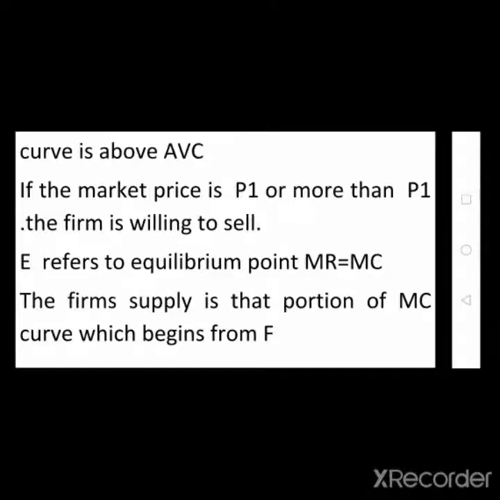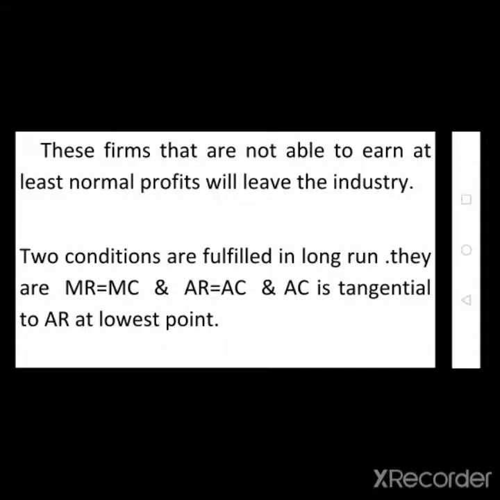So these are the two conditions in perfect competition. For a short run period, the company produces the output where marginal cost is equal to marginal revenue. And in the long run, at least average cost is equal to average revenue, so the company survives or stays in the industry in the long run.